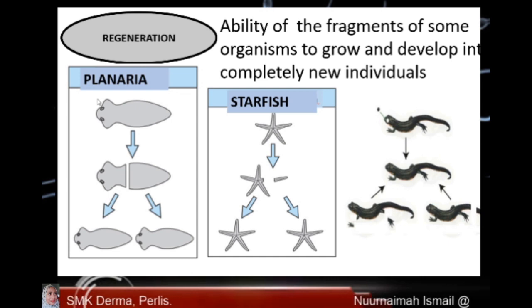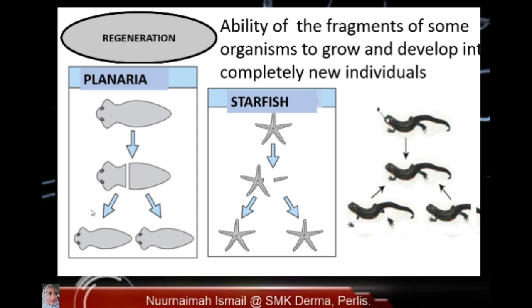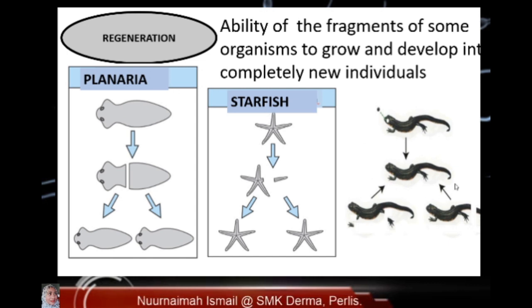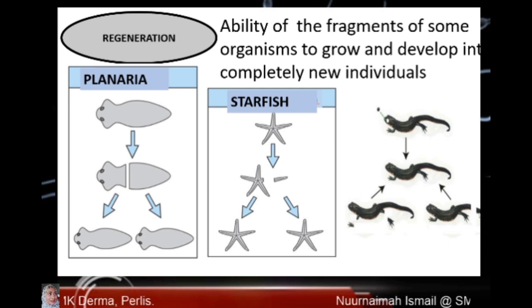This planaria can be cut into 2, and then these 2 parts or fragments will form 2 new individual planaria. Also the same with starfish. Okay, you can look here. This is a lizard. When a lizard cuts off its tail, this tail will grow back.